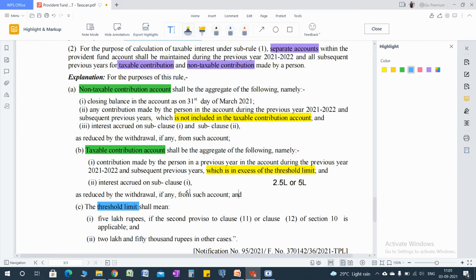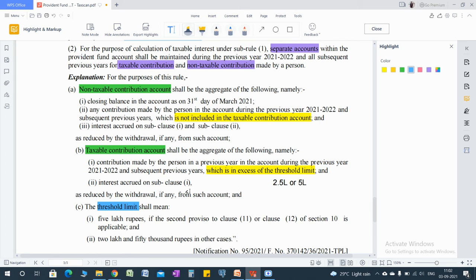If any interest is calculated on that non-taxable contribution account, such interest is exempt as per section 10 clause 11 and clause 12. And while contributing during the previous year, if the assessee exceeds the threshold limit, it means his contribution exceeds 2.5 lakh or 5 lakh as the case may be, then such excess will be transferred to the taxable contribution account,